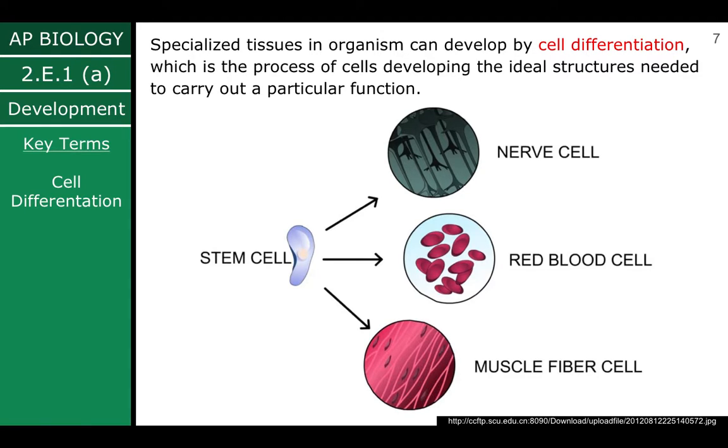And within the cell, other things can differentiate, like the amount of mitochondria, or we look at plant cells and they have chloroplasts. But this idea of cell differentiation, specifically in the human body, is where we have our stem cell, and that stem cell has the capability to differentiate into other cells. Once it's at this level, though, they can't go back. So a stem cell can't become a nerve cell, which then becomes a stem cell again. Nerve cells become more nerve cells.